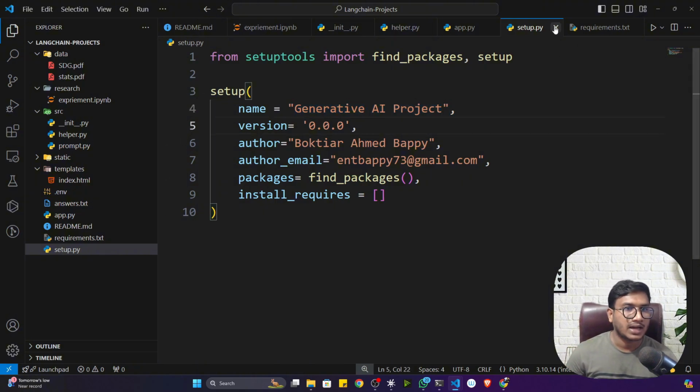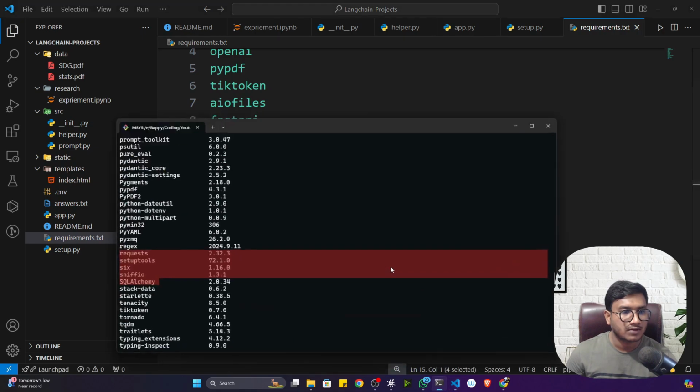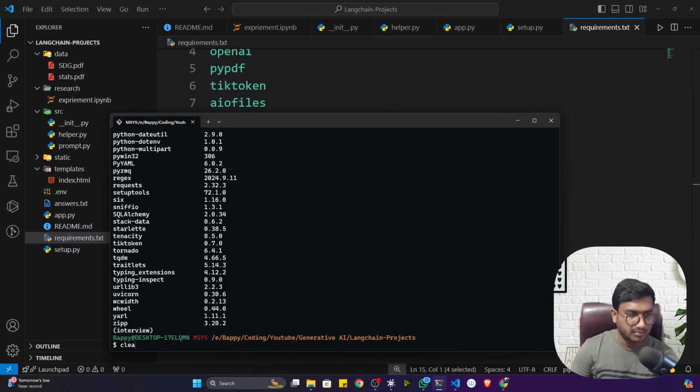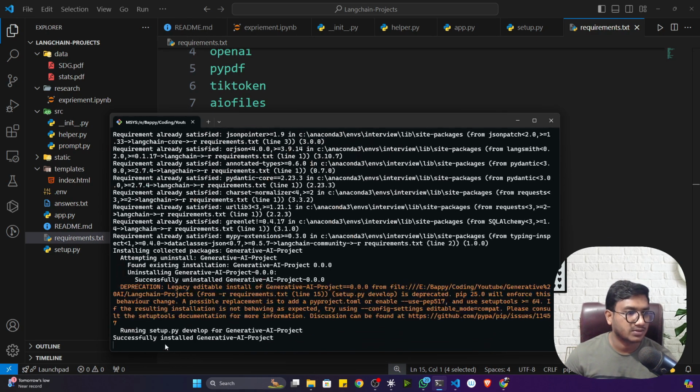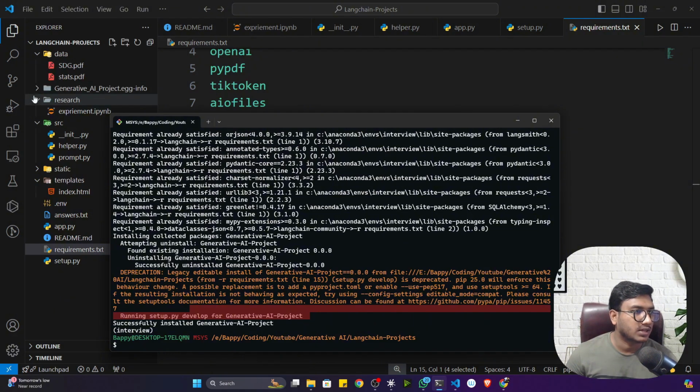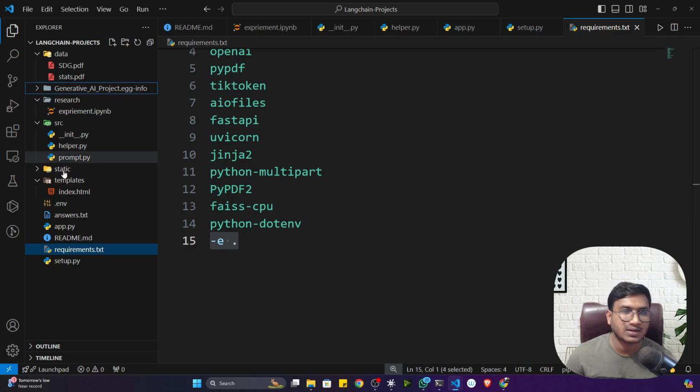Now let me save. And to install it, in the requirements you have to add one more line, -e space dot. This -e space dot will look for the setup.py and install this package. Let me show you. Now if I run pip install -r requirements.txt, see, this would be installed as my local package right now. Done. Now some egg-info file would be created. Whenever this egg-info file is created, that means the setup is successful.